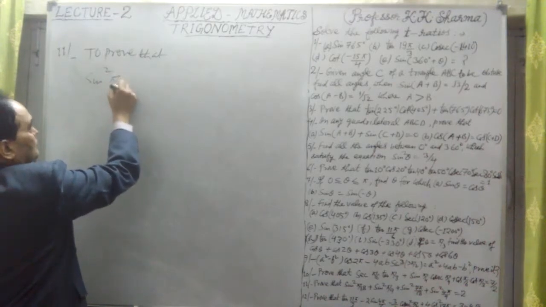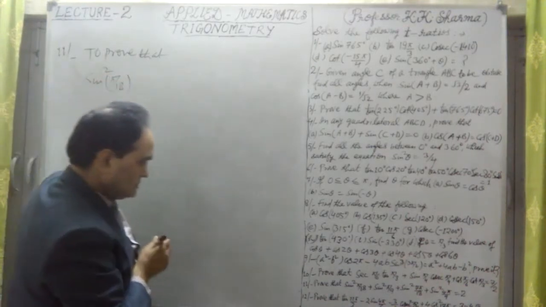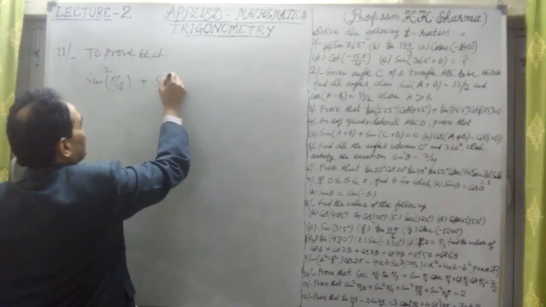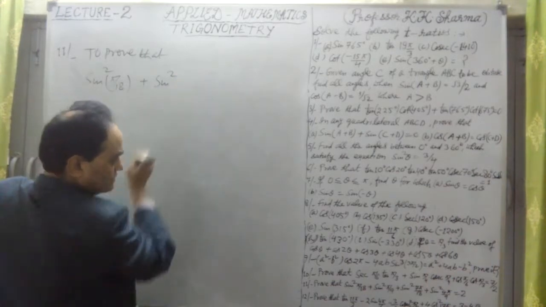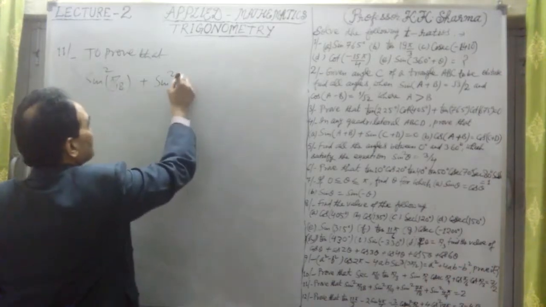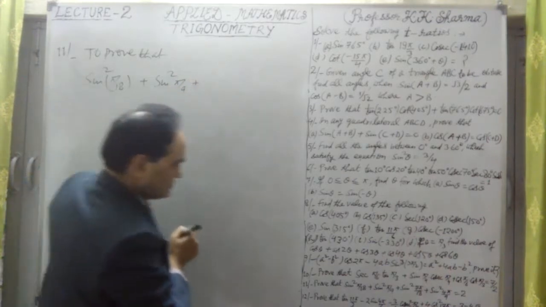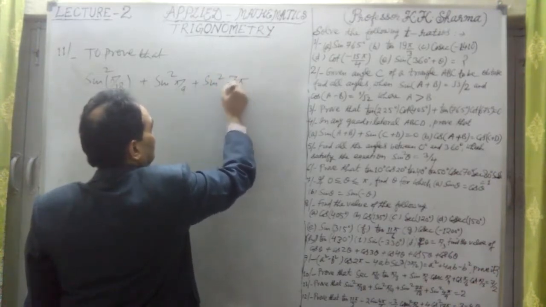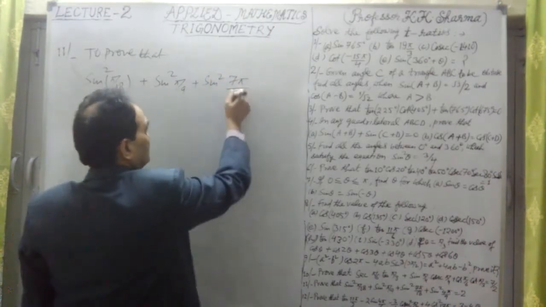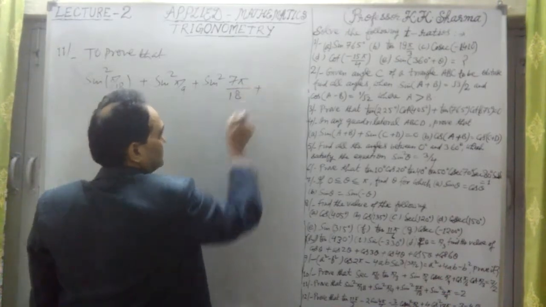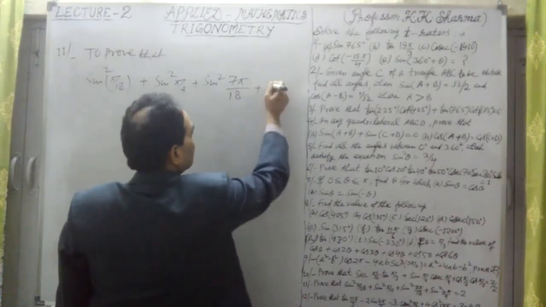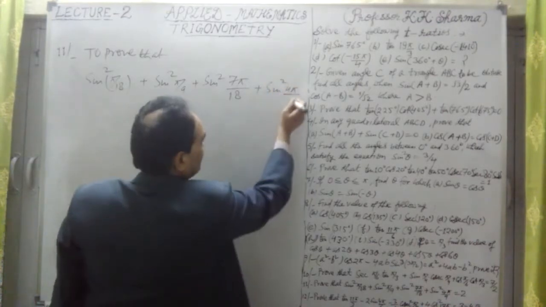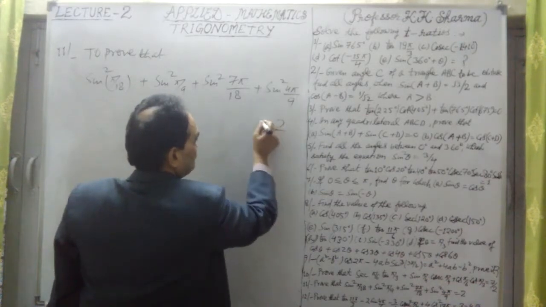Sine square pi upon 18 plus sine square 4 pi by 9 plus sine square 7 pi by 18 plus sine square 4 pi by 9 is equal to 2, we have to see.